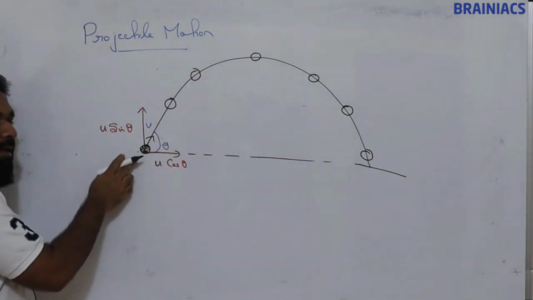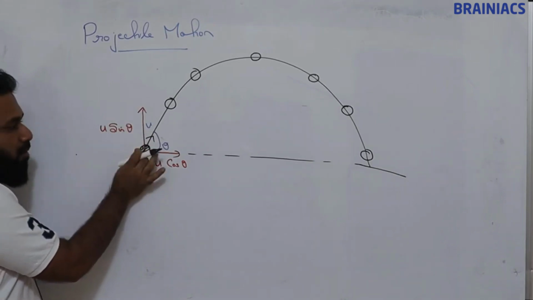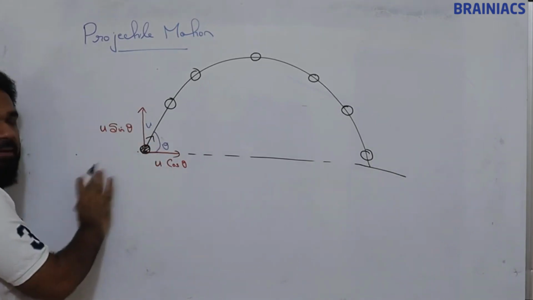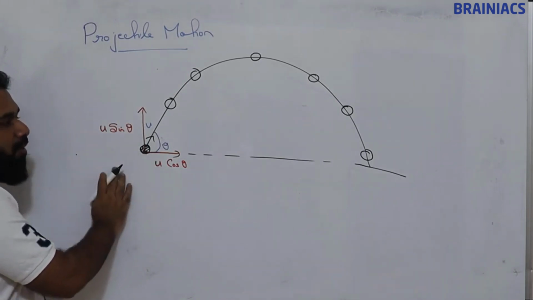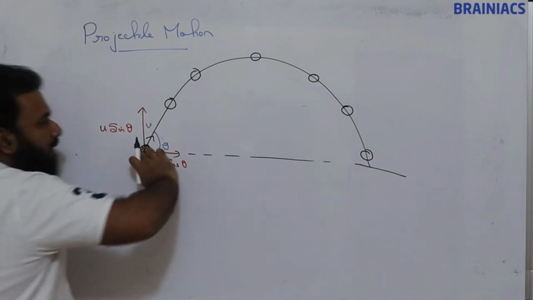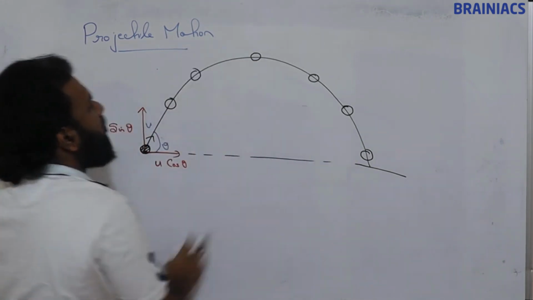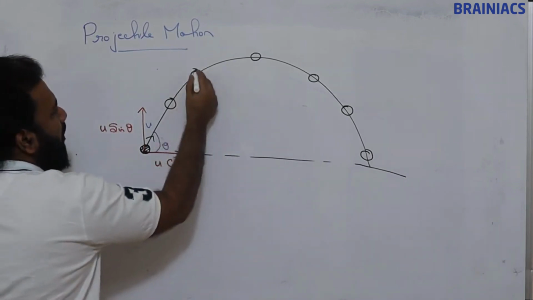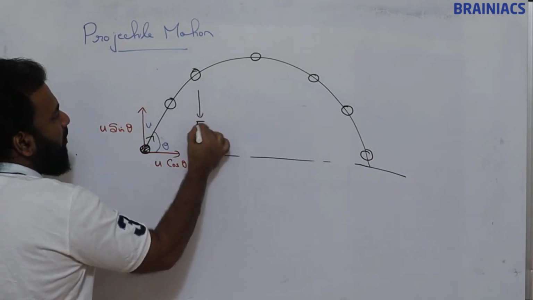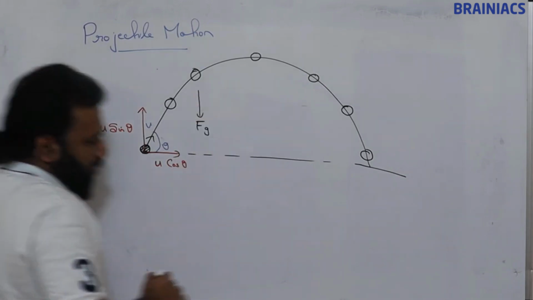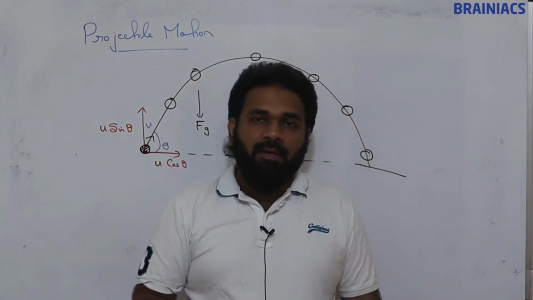While hitting it, it will experience an impulse. Someone will apply a force, but after that this force is not there. Whoever has hit this ball, that force will not be there. So ignore that force. Once it starts moving, what all forces are acting on this ball? We can say that there will be force of gravity towards the ground. Correct.